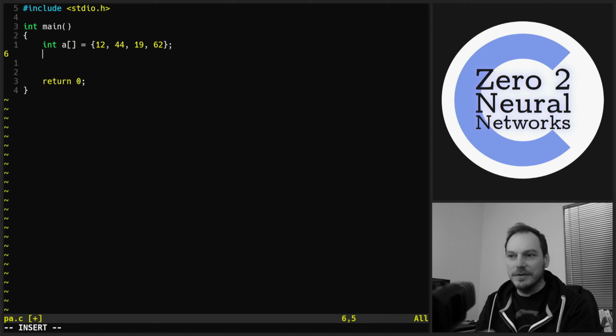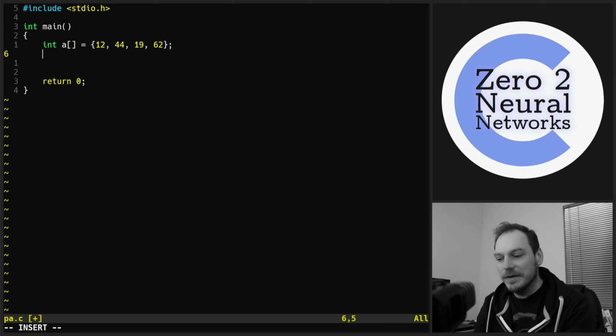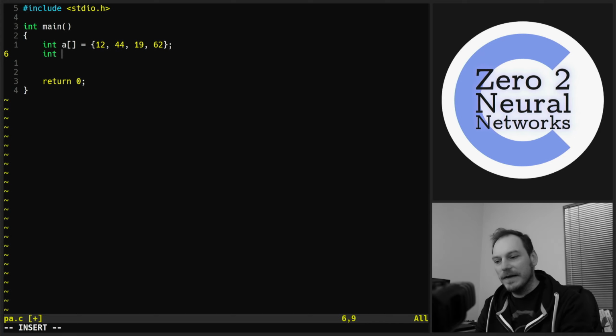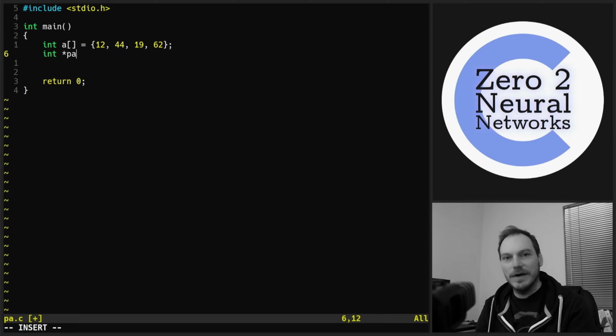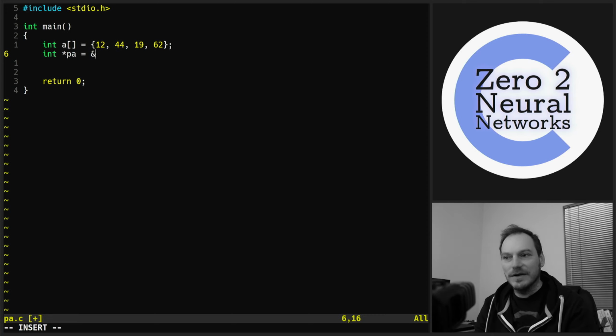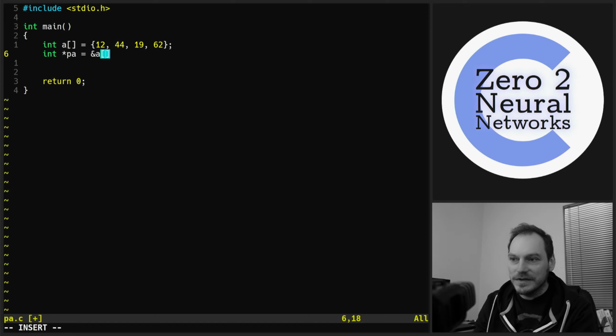And what we're going to do is make a pointer that points to the first element in that array. So how do we do that? We have covered pointers briefly, but let's go through it again. We need an int pointer. A pointer has to have a type, and we have to put a star to make the thing a pointer. I'm going to call it PA, pointer to A, which seems like a reasonable name. And we're going to assign it the address of the first element in the array that we've created, so the address of A at position 0.